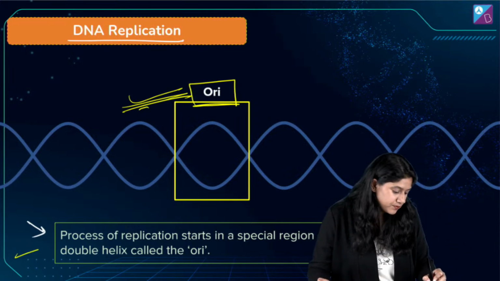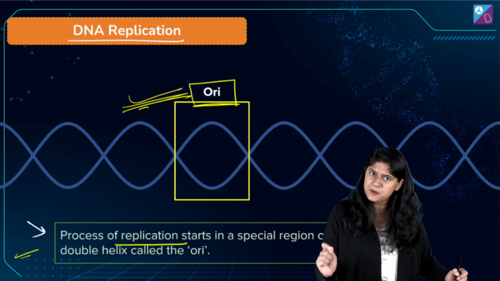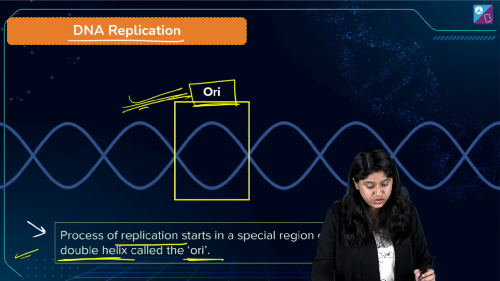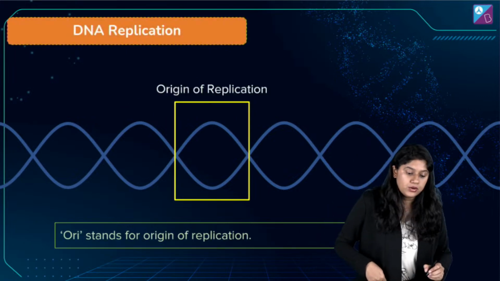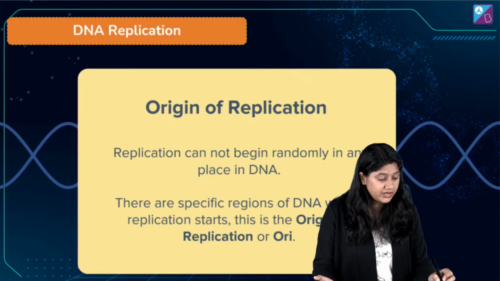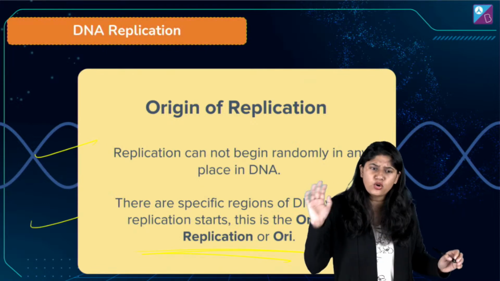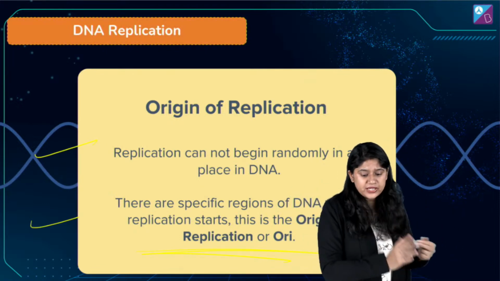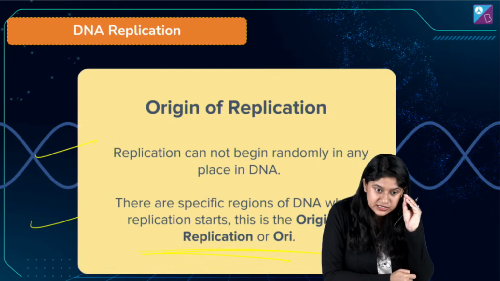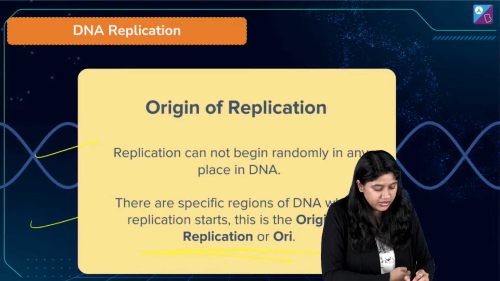So we know that the process of replication starts at a very special region, which is the origin. That's right. Okay. Now, here we have the origin of replication and this is really very important. Please, you can note this down, right? काफी information है हमारे पास में. Randomly कहीं से भी start नहीं होगा. It needs a very specific point, so that is the reason that we have this over here.